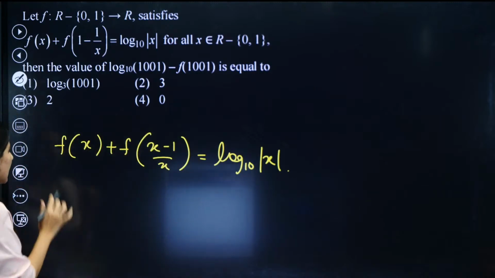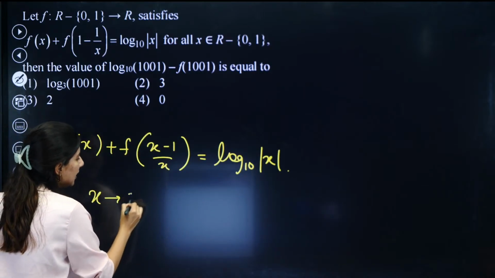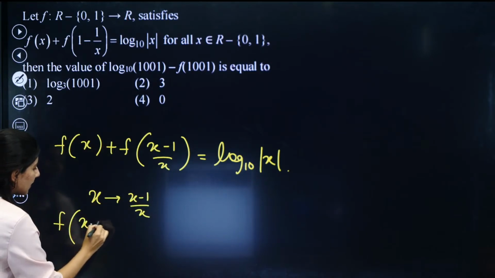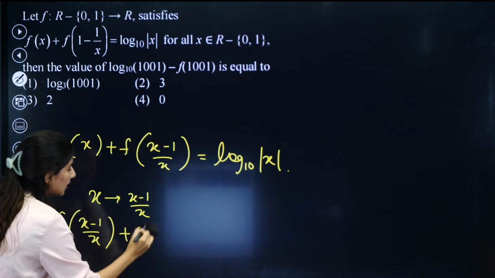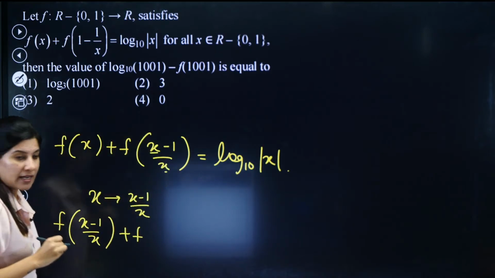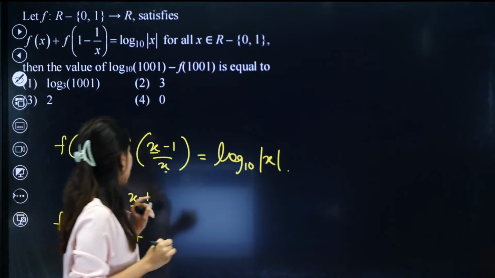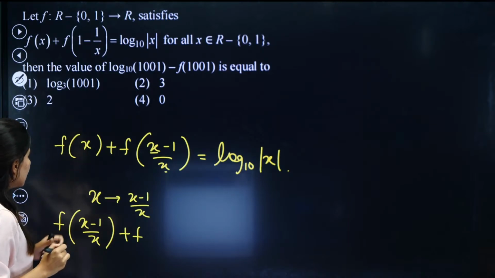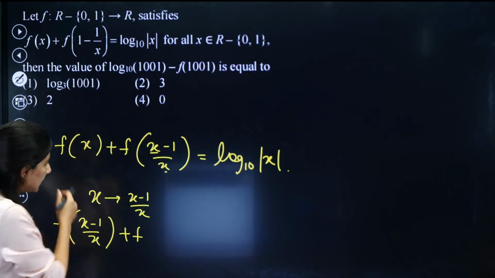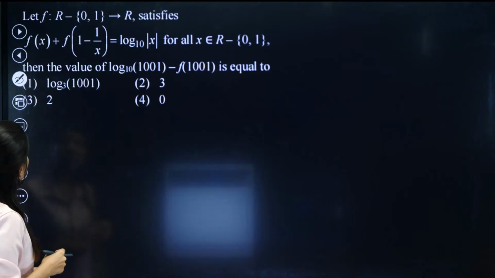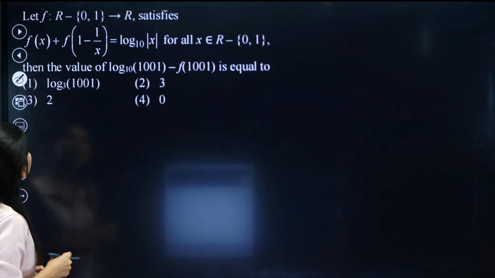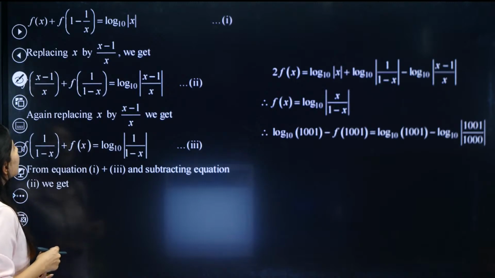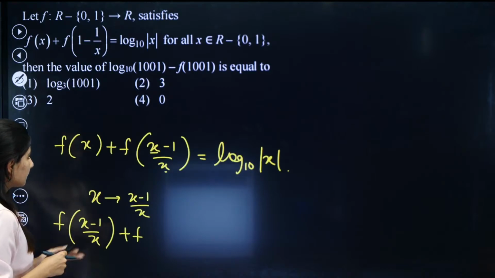The very first step will be replacing x by x minus 1 upon x. So here x will be replaced by x minus 1 upon x, and the other x will also get replaced by x minus 1 upon x. So x is replaced by x upon x minus 1 upon x, right?